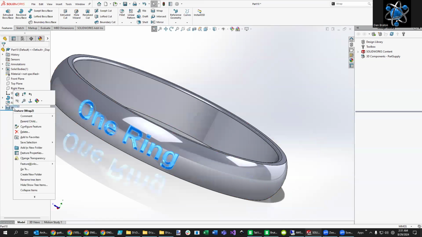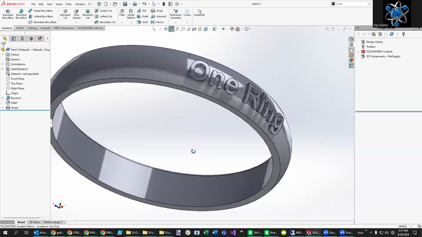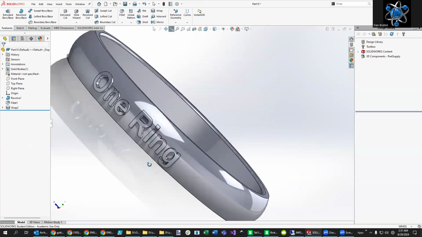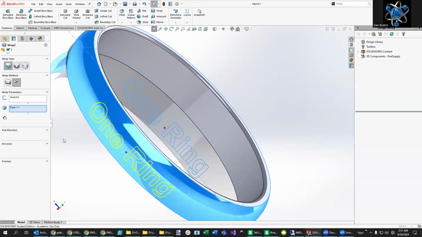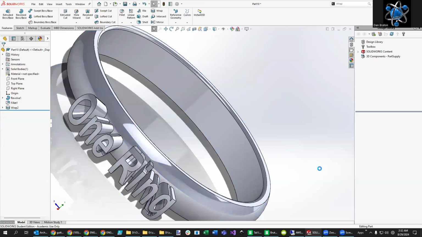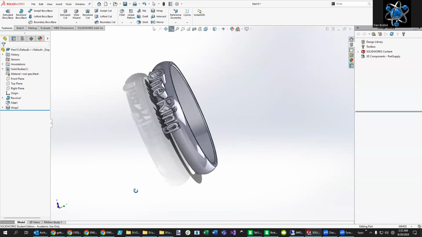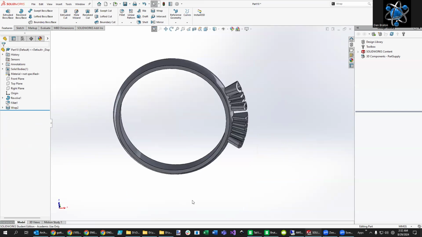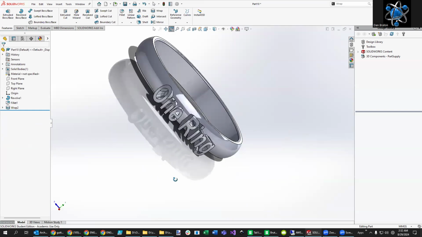If you want to raise it instead, then I guess you would select the other one over here. And so there's the raised letters. Now, if you want to have it more pronounced, you could go extreme with this. And so instead of like 0.4 millimeters, you can just put 3, and it would almost look like you have some kind of jewel on top of your ring, perhaps, if you do it that way. It probably wouldn't stay on very well, be uncomfortable snagging that there. So you want to keep that in mind as you're doing that.